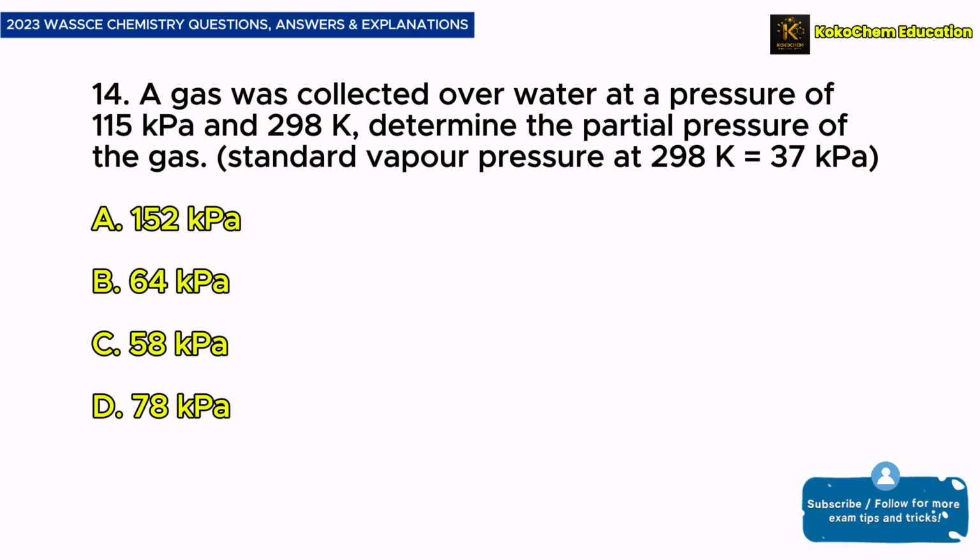Question 14. A gas was collected over water at a pressure of 115 kilopascals and 298 Kelvin. Determine the partial pressure of the gas. Take standard vapor pressure at 298 Kelvin to be equal to 37 kilopascals.